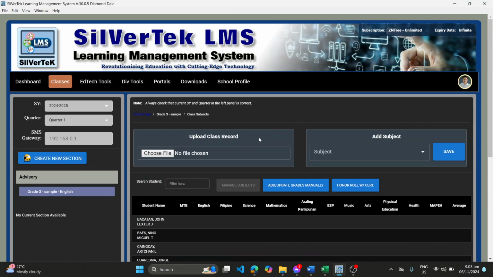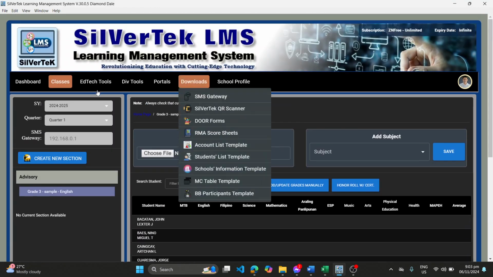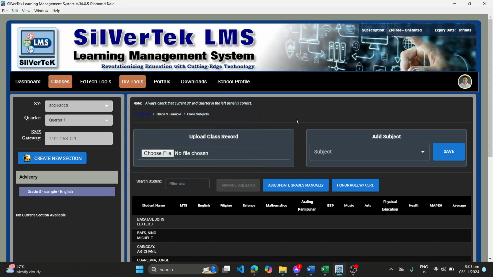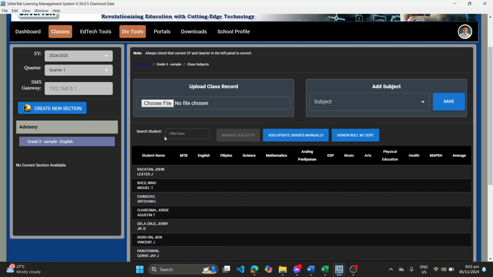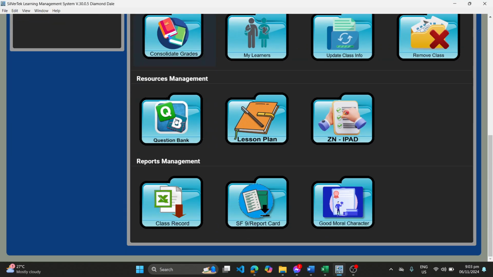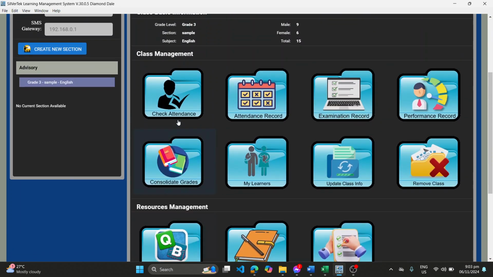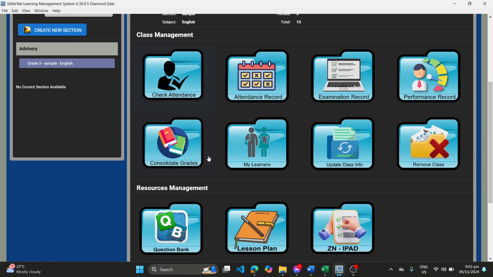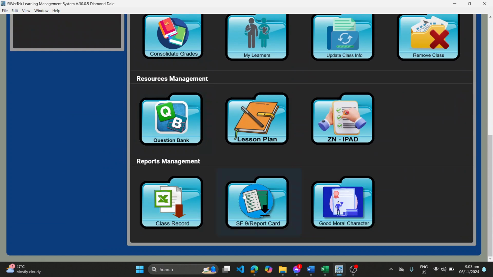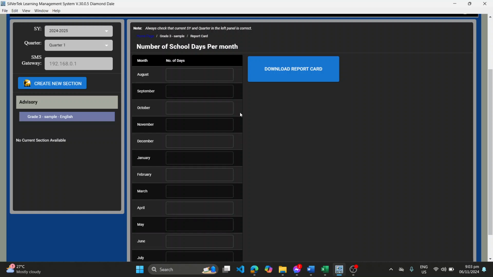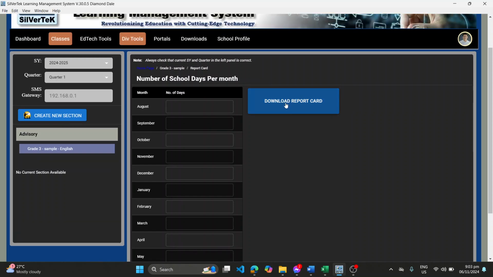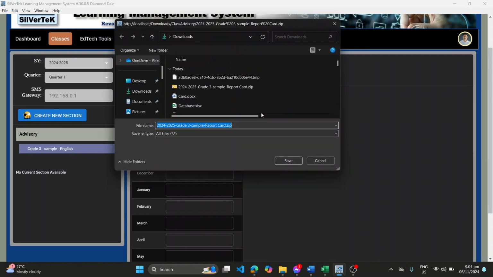To show you what the error is, I just want to demonstrate to you how to download that report. Say for example, I am here in my grade 3 sample class English, and I want to download the SF9 or the report card, and then click this download report card so that I can download the report card. So it will give me a zip file.